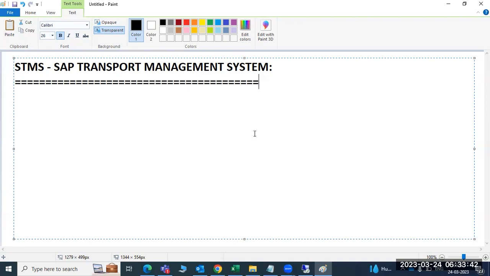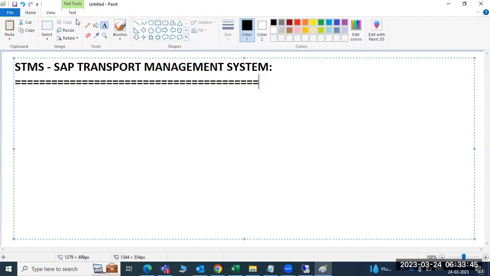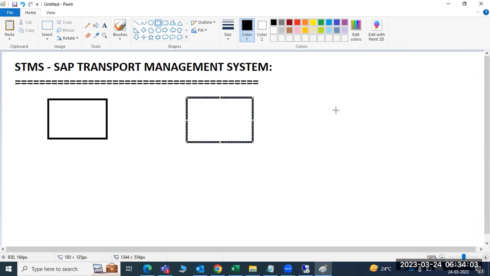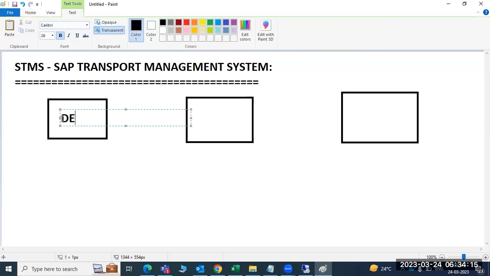Suppose I give an overview of the transports. In our landscape, in our organization, we have a three-system landscape, or sometimes a four-system landscape. We will assume we have the three-system landscape: the development system, the quality system, and the production system. Three systems are there in the landscape.